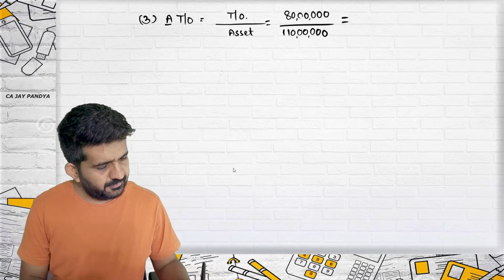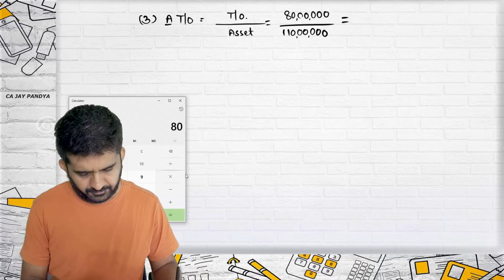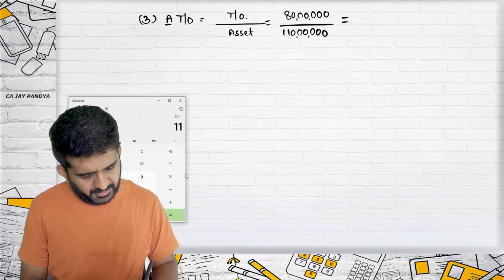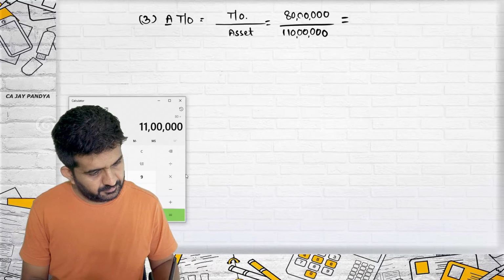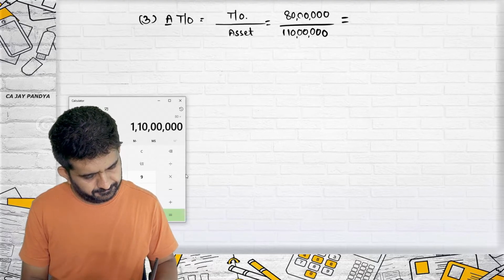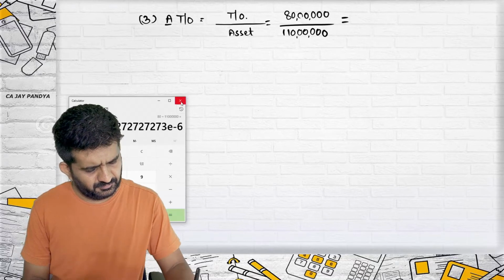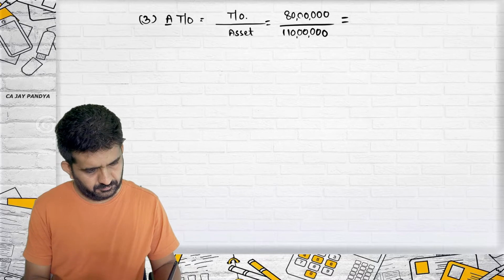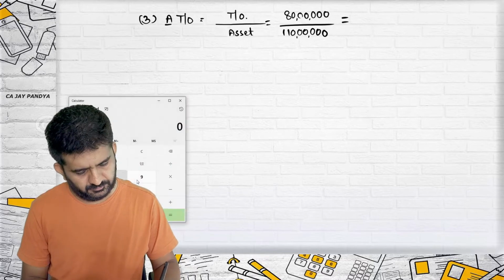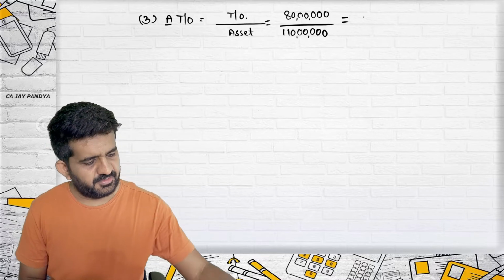So this will be 80 lakhs divided by 110 lakhs. It is 0.72.